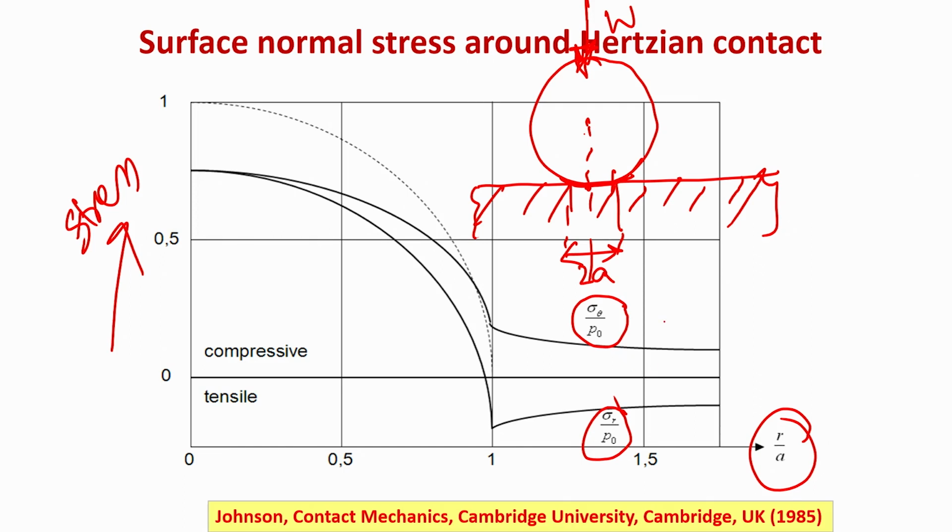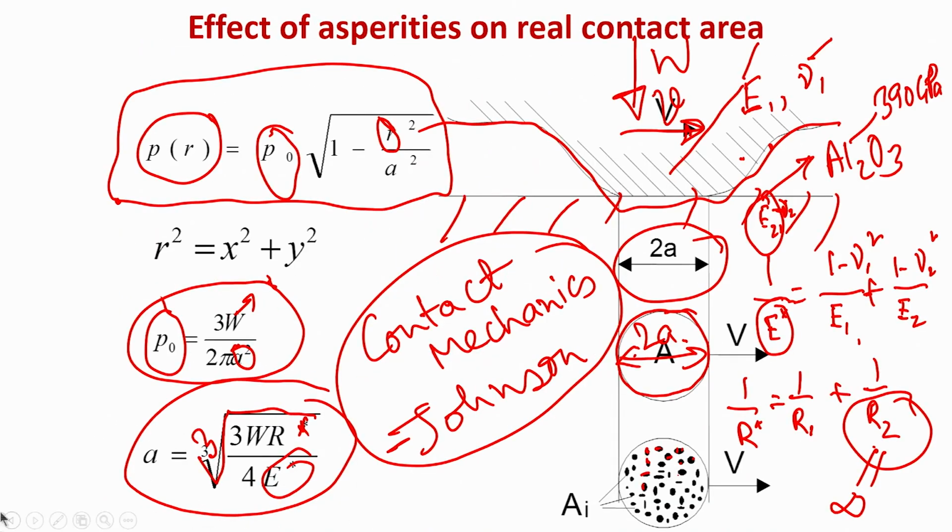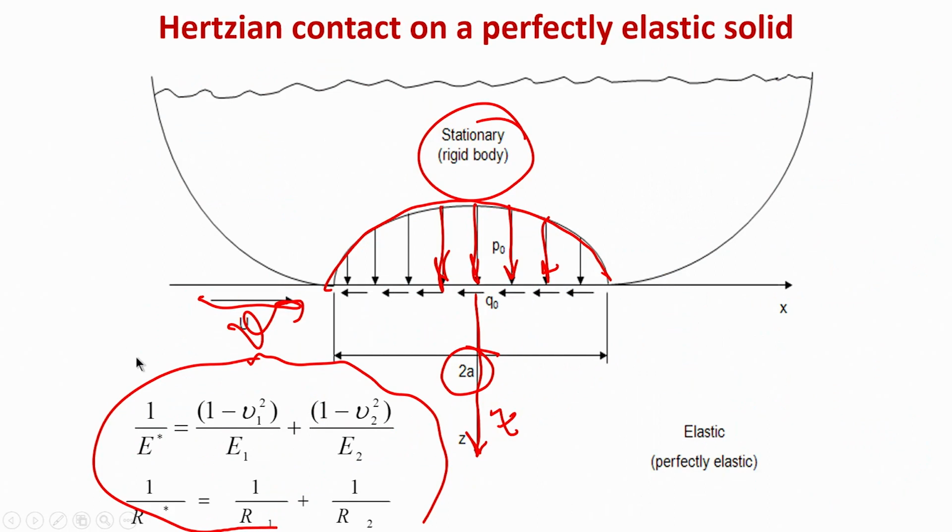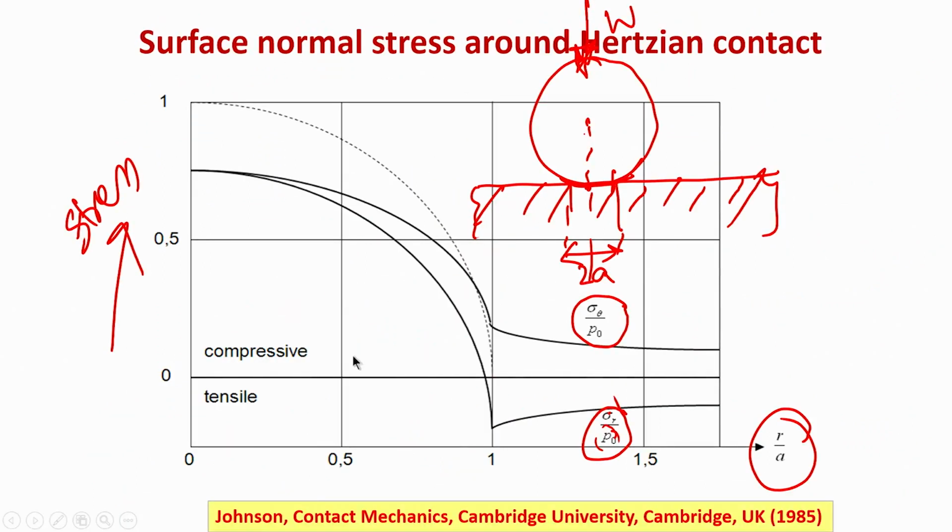In the case of spherical coordinates you have r, theta, so accordingly you can define sigma r and sigma theta. Sigma r is the radial component of the stress, normalized with respect to P naught, and P naught I have already mentioned is the normal contact stress. If you plot it, sigma theta by P naught will go like this.